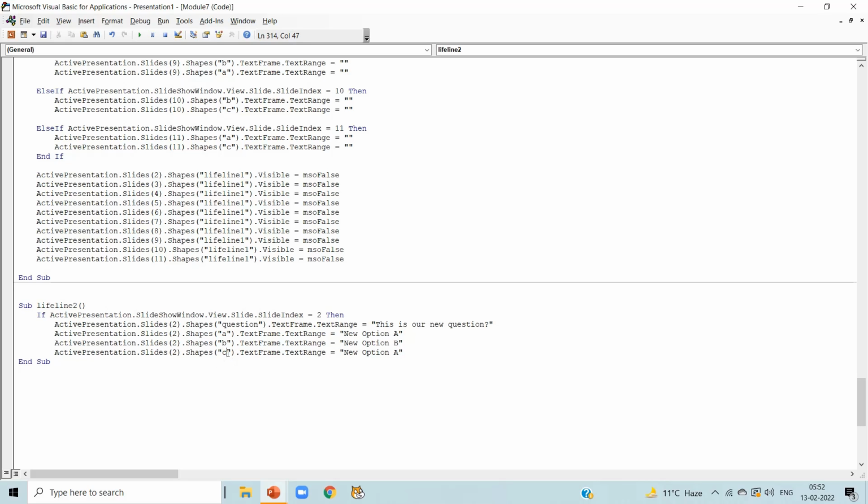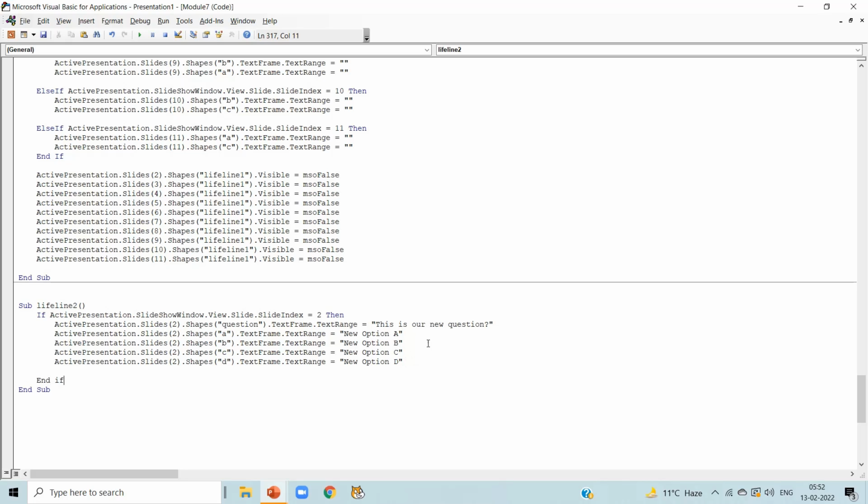Slide 2 is perfect, write shape C and new option C. Again press enter, paste it, shape D and write new option D. So this is the code for slide number 2.